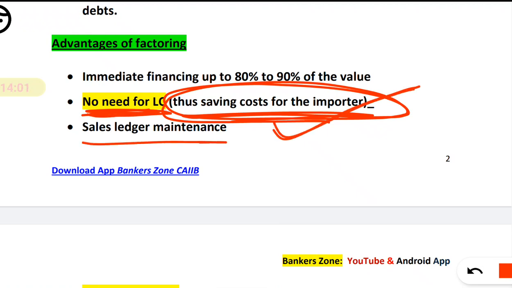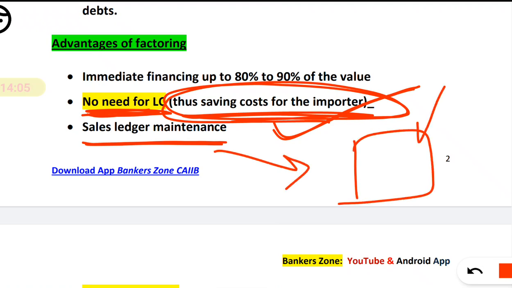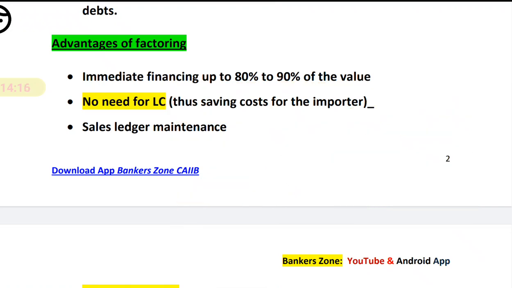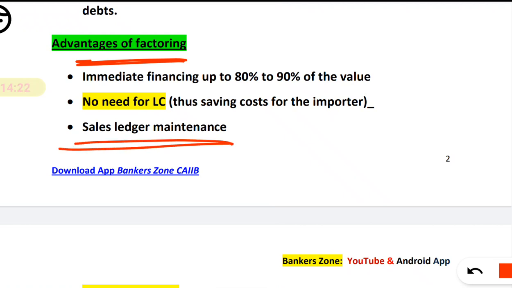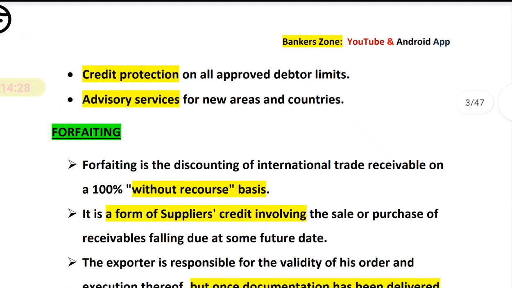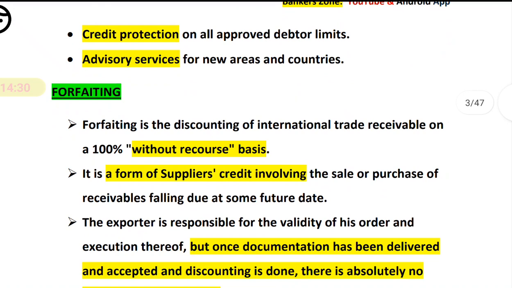Next, sales ledger maintenance. Whatever records you have to maintain, say you are going to receive 100 million after 6 months, up to 6 months you have to maintain the record. But on immediate basis you will get upfront payment, or upon agreement you will get the payment from the factor. That is, the exporter will get the payment from the factor. That's why sales ledger maintenance work is transferred to the factor.